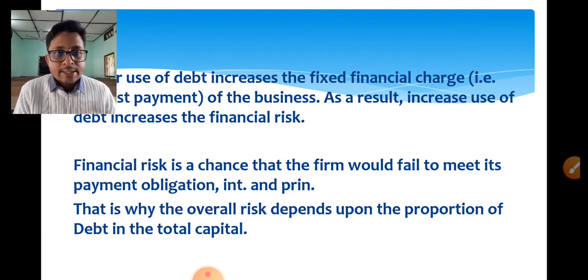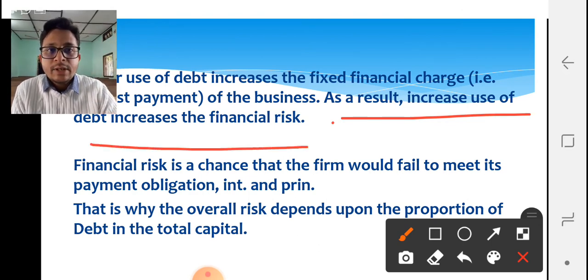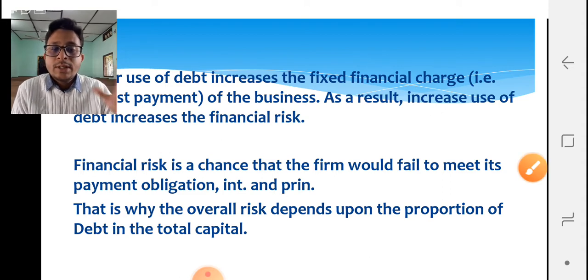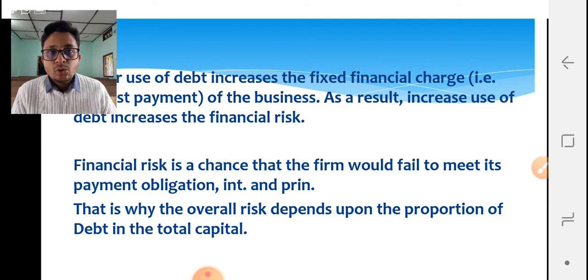Here you see, financial risk is a chance that the firm would fail to meet the payment obligation of interest and principal. So as a result, the increased use of debt increases the financial risk. Now, what is that financial risk? What is the meaning of risk? We have discussed in class 11 the meaning of risk. Risk is actually uncertainty, uncertainty whether your business will make profit or not. Financial risk is the uncertainty that the firm will not be able to repay the principal and the interest. Okay, I hope this is clear to you.